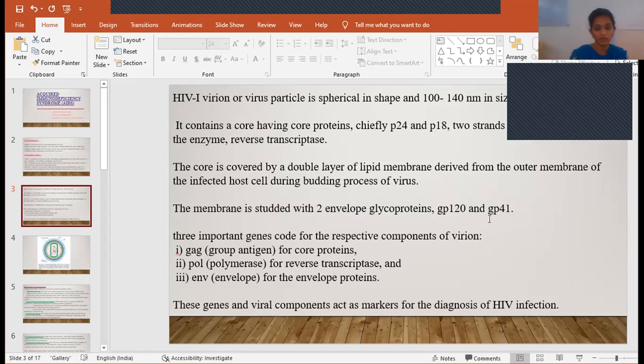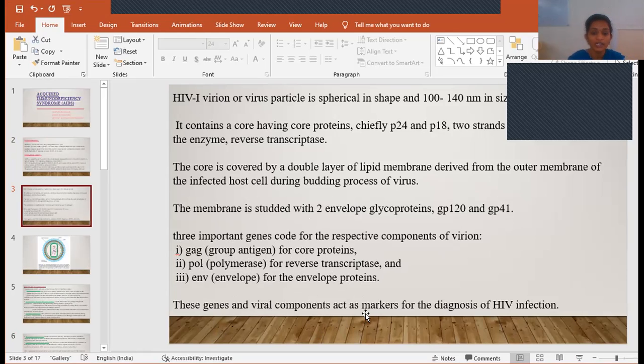The important genes that code for this virus include three types of genes: GAG, that is group antigen, for core proteins; and POL, that is polymerase, a gene that codes for reverse transcriptase; and ENV, for the envelope proteins. So these are the important genes which code for these components of this virus. These genes will code for these proteins.